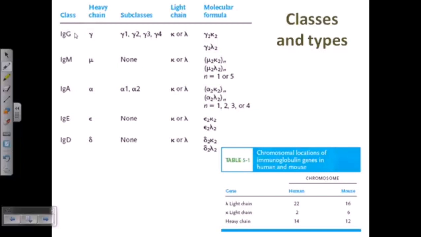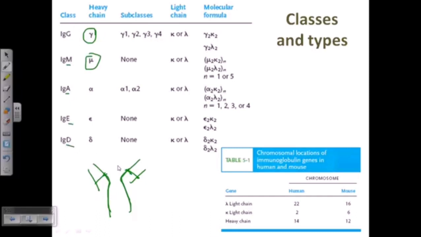So depending upon the constant region of the heavy chains, remember, if this is the antibody structure, these two parts are the heavy chain. Up to this region is the constant region of the heavy chain. If we have slight variations in this heavy chain constant region, we call them different types of antibodies. So depending upon these variations, we get five different antibody classes: IgG, IgM, A, E, and D. IgG has the heavy chain type called gamma, that's why it's called G for gamma. Another one is mu for M, alpha is A, epsilon is E, and delta is D.